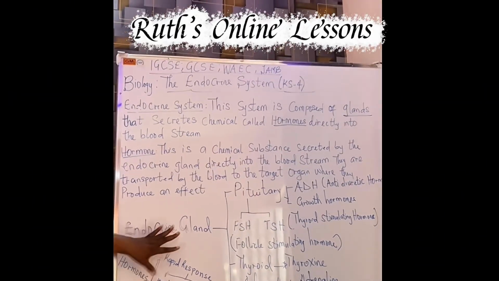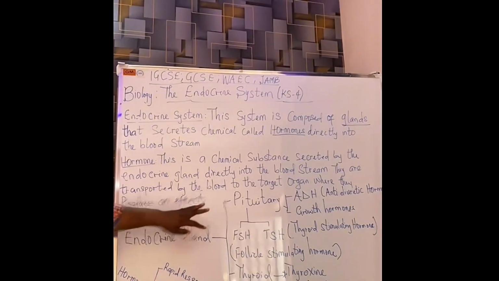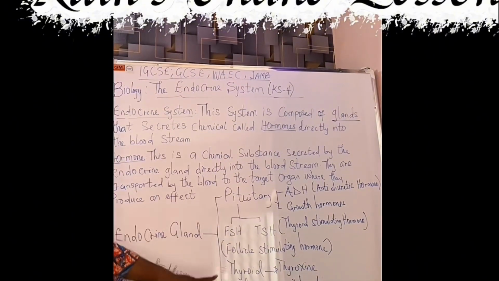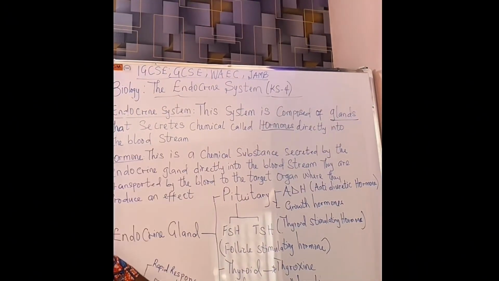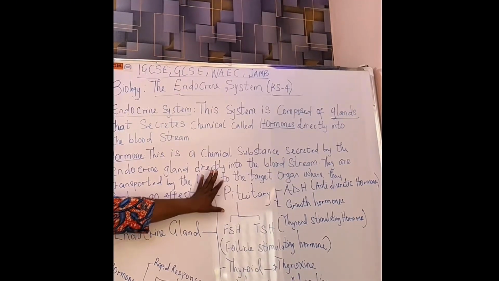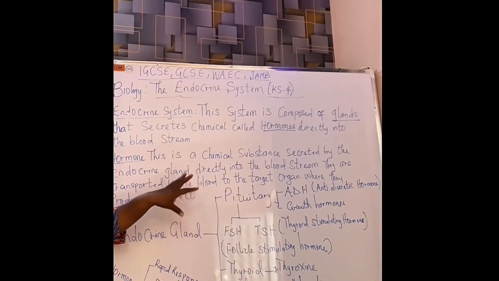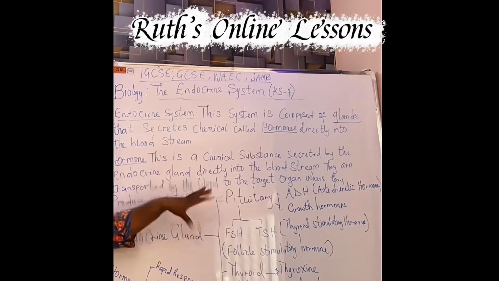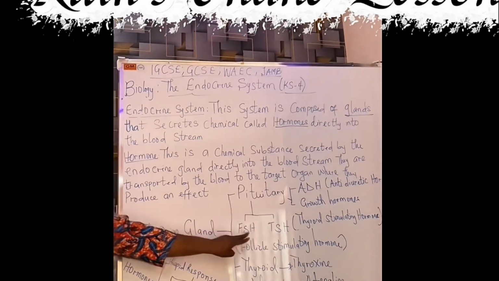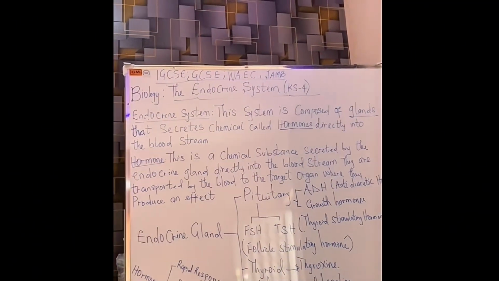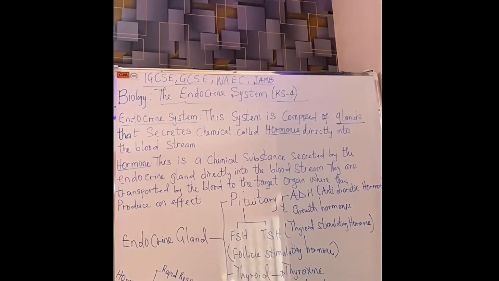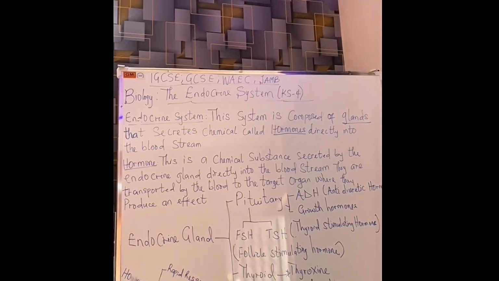The endocrine glands, we have looked at 6 major endocrine glands. We talked about the master gland called the pituitary gland, the thyroid gland, adrenal gland, the pancreas, the ovaries, and the testes. Do not forget that the pituitary gland is called the master gland because it coordinates or controls how other endocrine glands function. It does this coordination by releasing hormones that trigger other endocrine glands to produce their own hormones so that effects can be seen. So it's important we take note of this. You're going to answer questions from here.